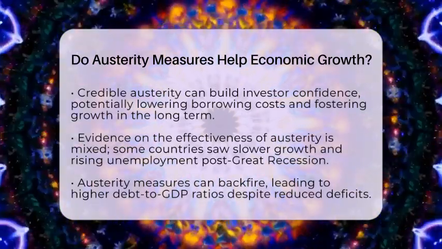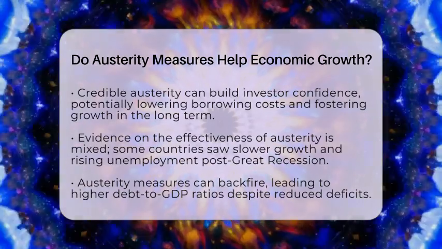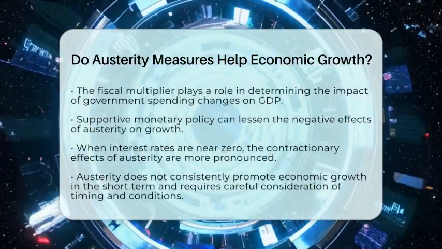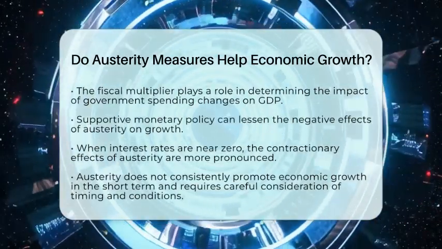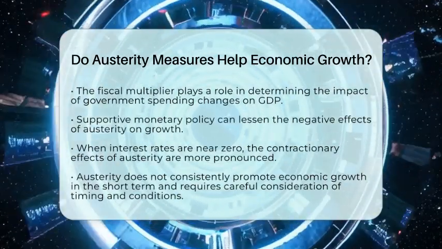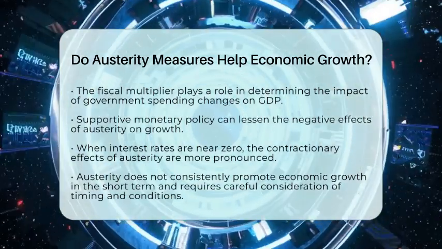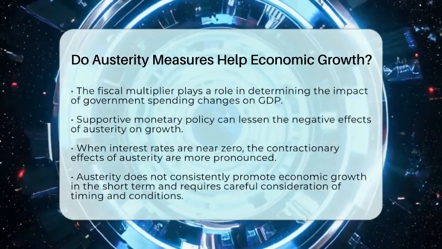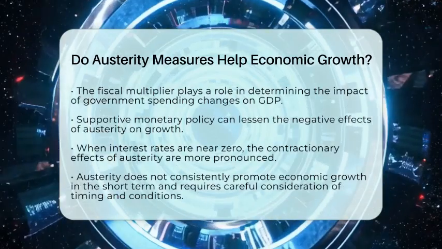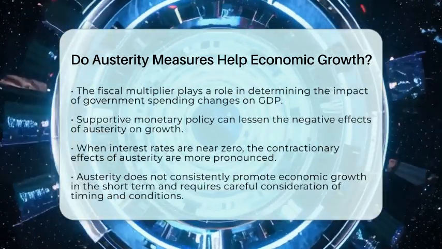This measures how changes in government spending affect gross domestic product. When monetary policy is supportive, such as when a central bank lowers interest rates in response to austerity, the negative effects on growth may be lessened. However, if monetary policy is limited, such as when interest rates are near zero, the contractionary effects of austerity become more pronounced.